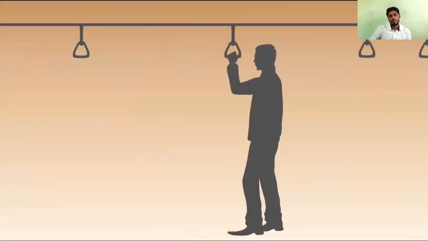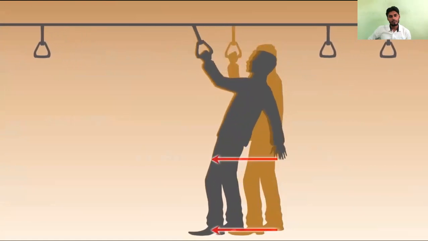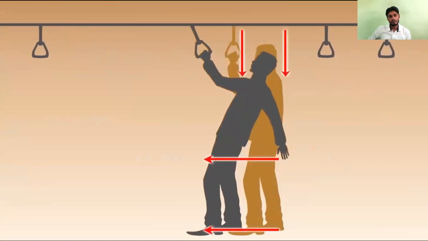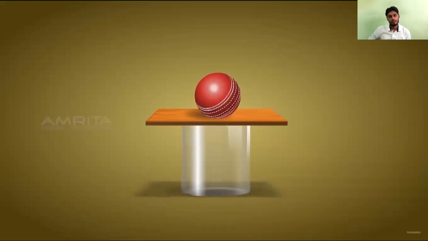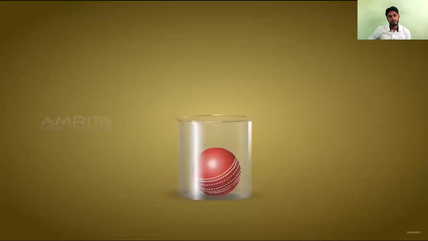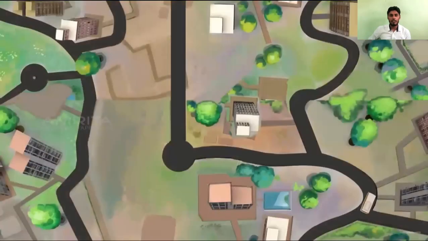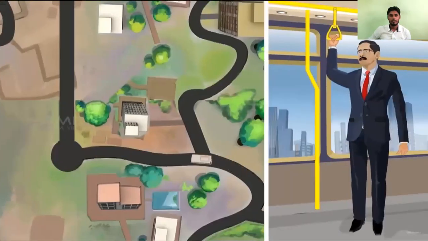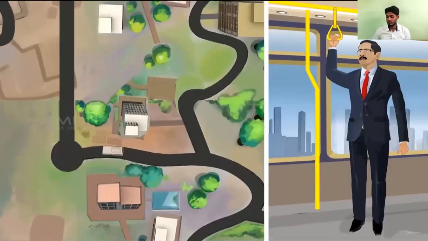The body is at rest when the bus is at rest. When the bus starts all of a sudden, the lower part of the body is in contact with the vehicle that started moving, whereas the upper part of the body continues to be at rest because of the inertia of rest. Inertia of rest is the tendency of a body to resist any change in its state of rest. What happens when a fast-moving bus negotiates a right-hand curve on the road?